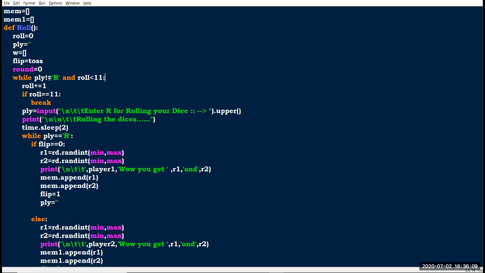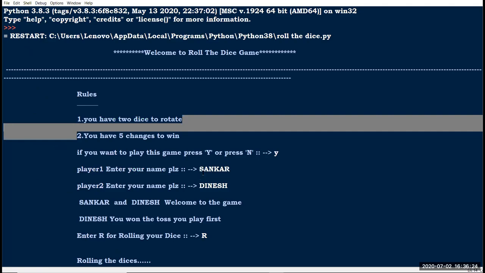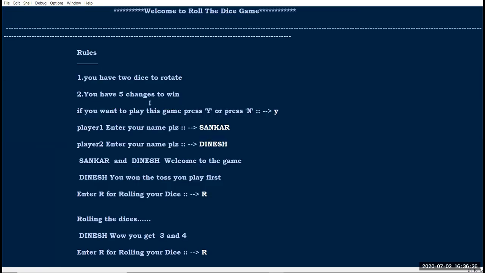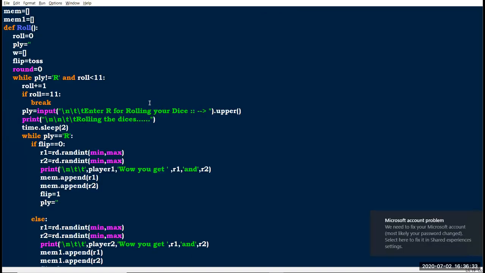And here you can see while play is not equal to 0 and roll is less than 11. We have 5 chances, and we have 2 players, and each player has 5 chances. So totally we have to loop 10 times, but we have 5 rounds.